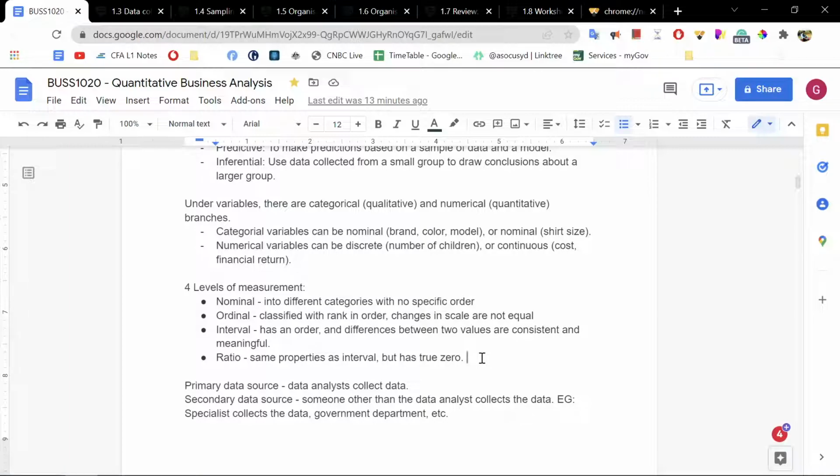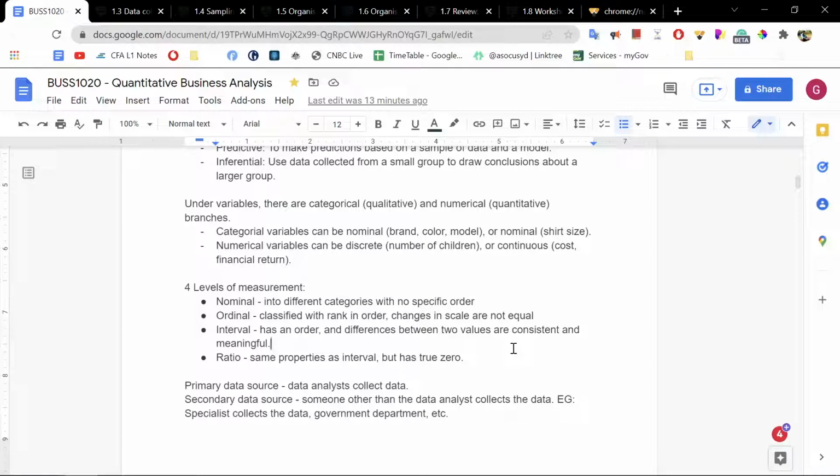What temperature does is, the difference between 10 degrees Celsius and 11 degrees Celsius is exactly the same as the change in temperature between 100 and 101 degrees Celsius. However, 0 degrees Celsius does not imply the absence of any temperature. What it implies is just an arbitrary number. Whereas with ratio scales, when the value is 0, what that conveys is an absence of heat. So that would perhaps be Kelvin.